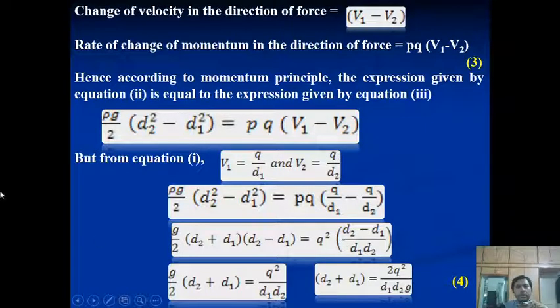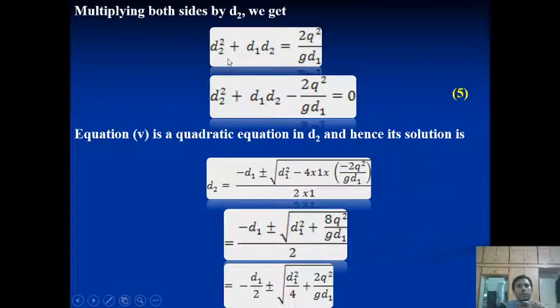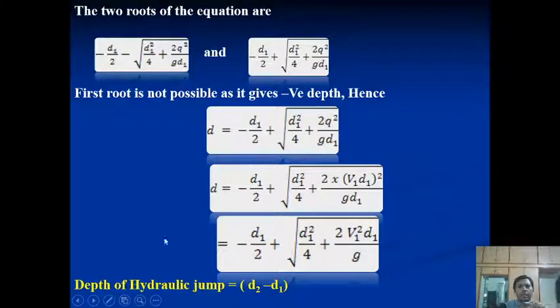Now further we want to simplify this equation to derive the values for the depth. So we simplify the equation on both sides. I'm sure that you know how to simplify the equation by help of simple mathematical concepts. So the same we have applied here, and at the end we derive the equation for the depth d2 is equal to minus d1 by 2 plus or minus the root of d1 square by 4 plus 2q square by g d1. And this is the ultimate equation we have derived.